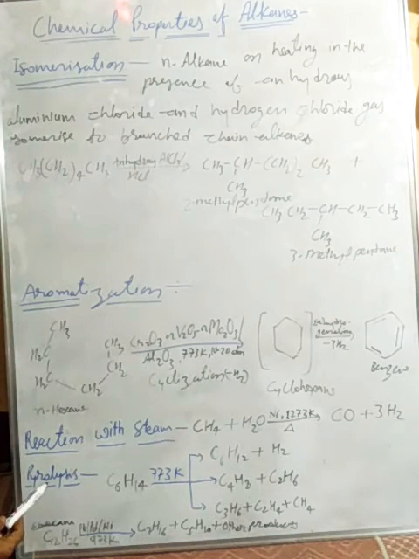Next chemical property of alkanes is reaction with steam. It means alkane reacts with steam. So what will happen there?